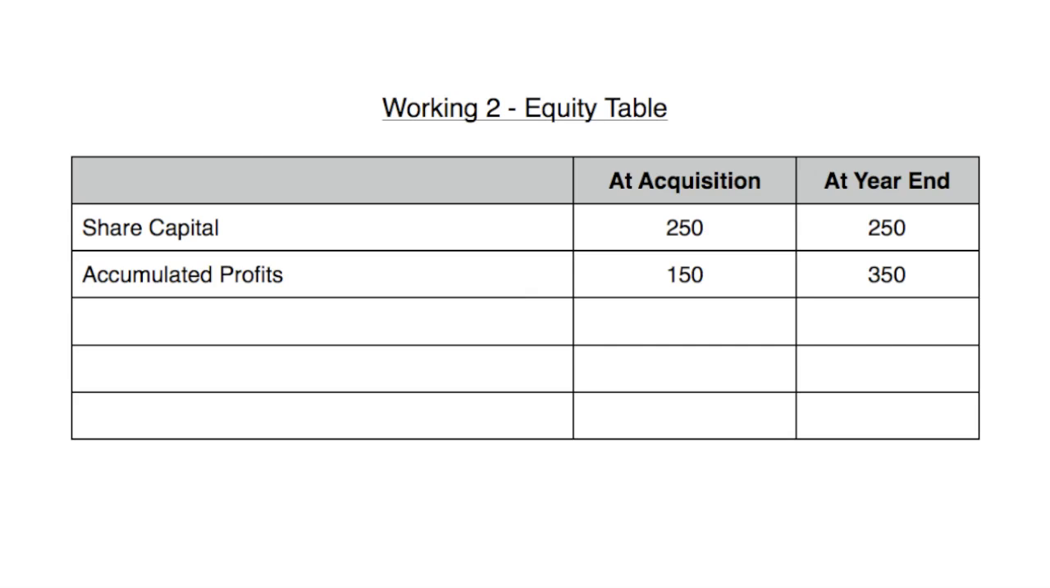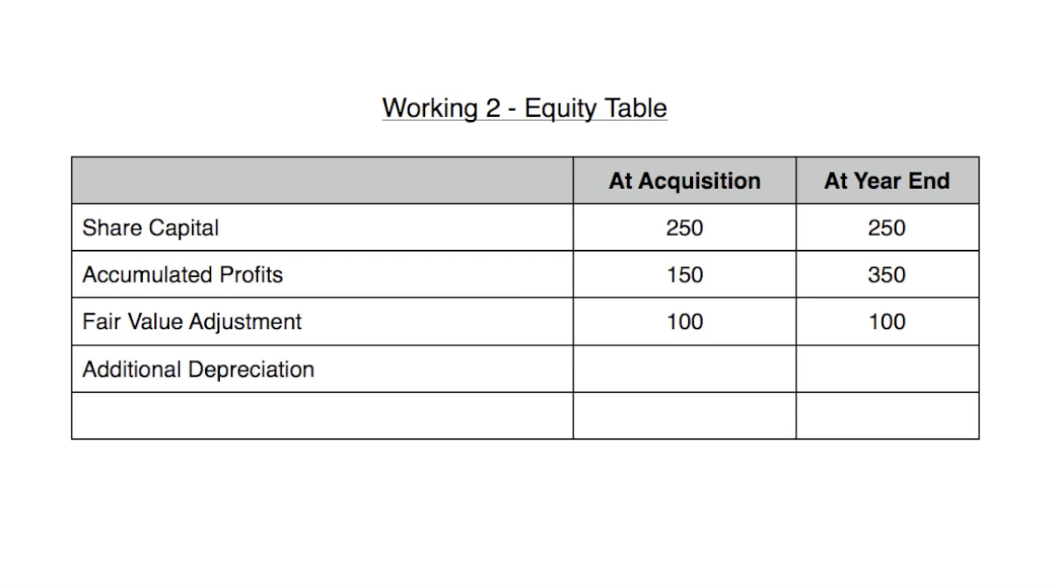Now up to this point that's usually all we would have, but now we have this fair value adjustment. So we're told that plant has been valued and it's 100 greater than the book value. So we need a fair value adjustment of 100. We put that in at acquisition because that's when we did the fair value assessment. We also need to put it in at the year end because it's still going to be at a greater value at the year end as well. So we put the fair value in both at acquisition and at the year end.